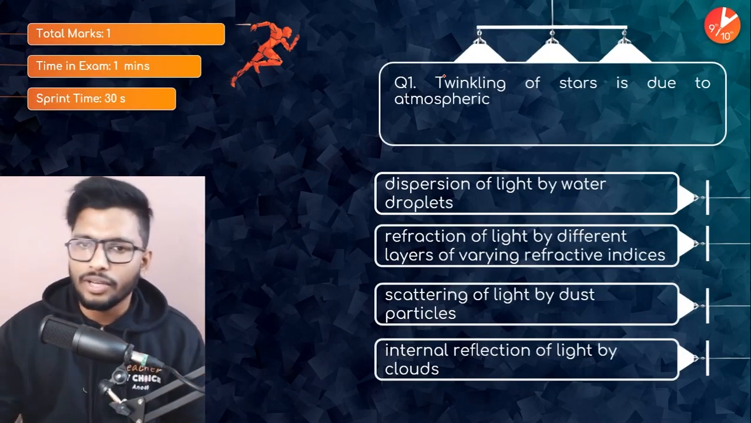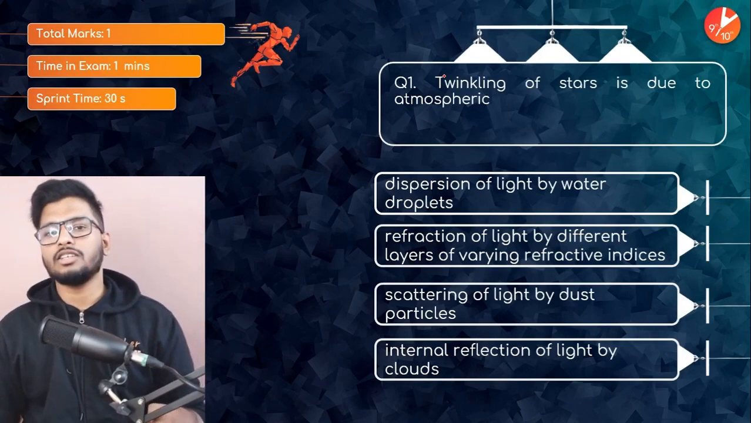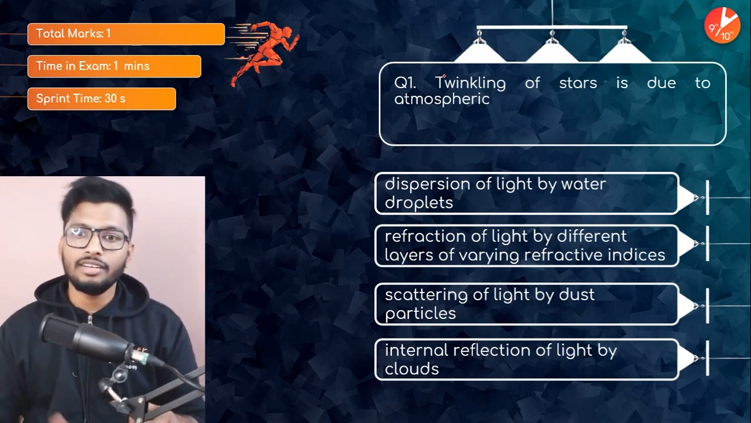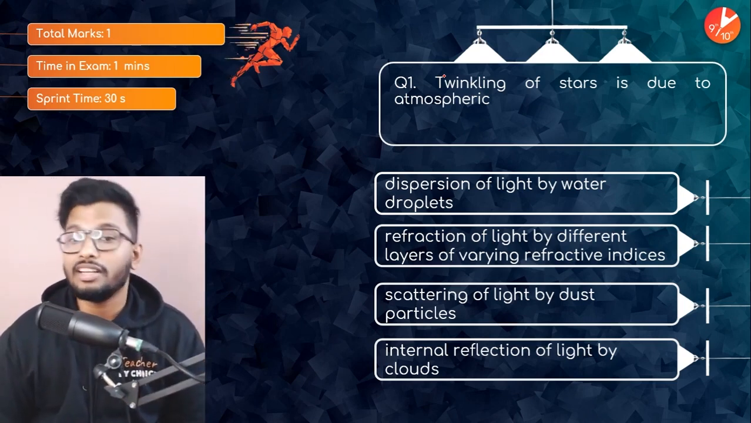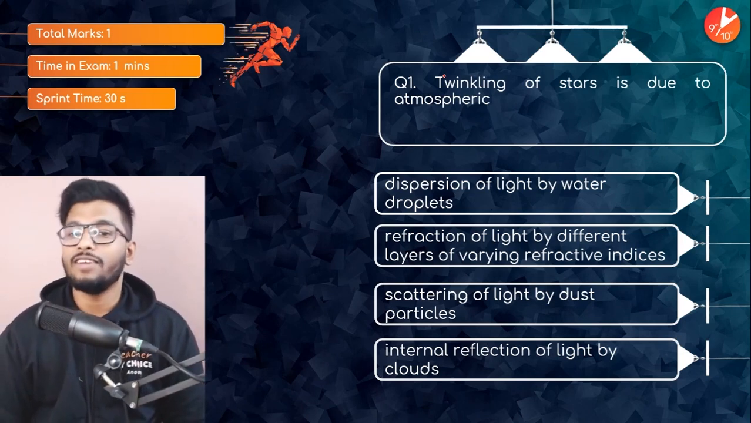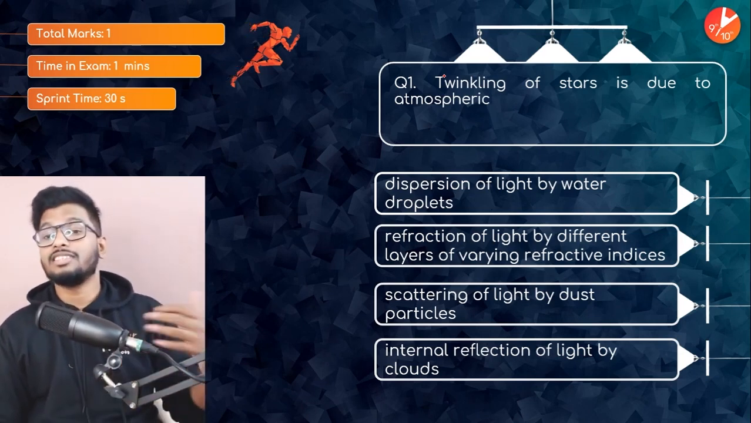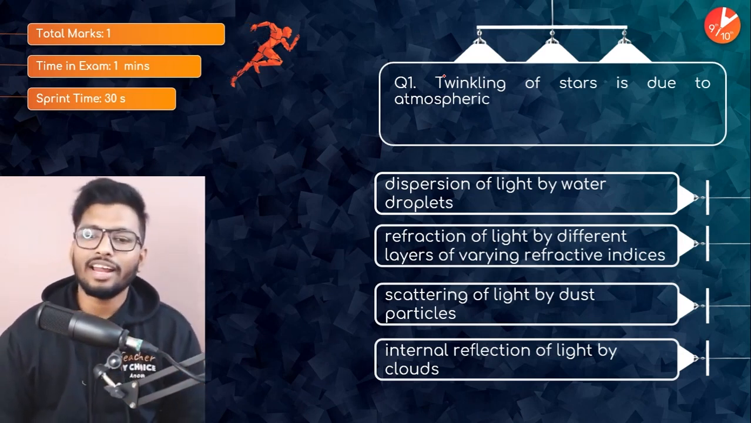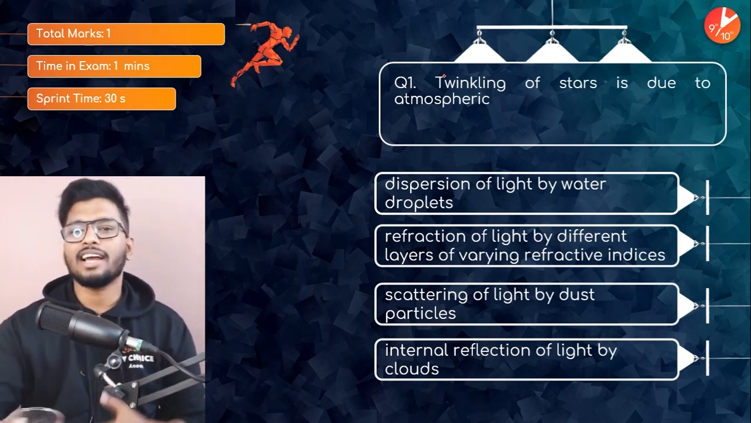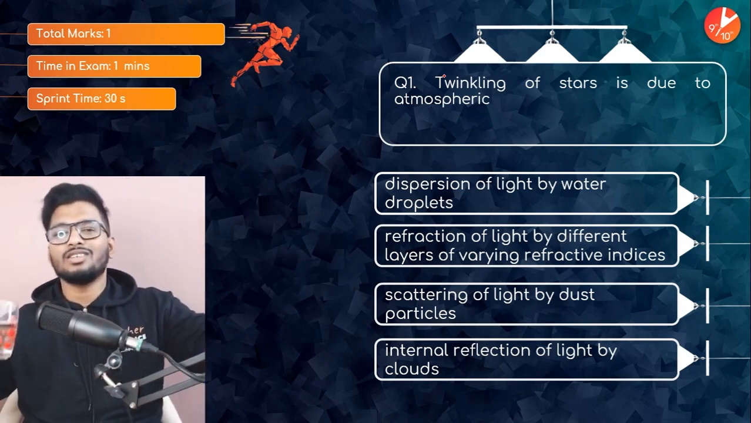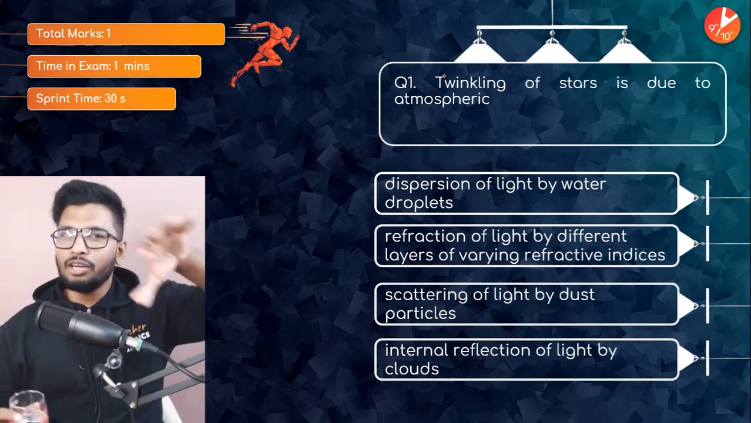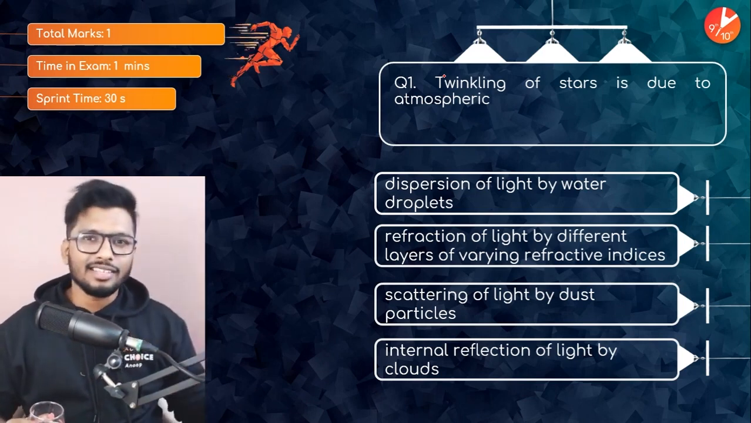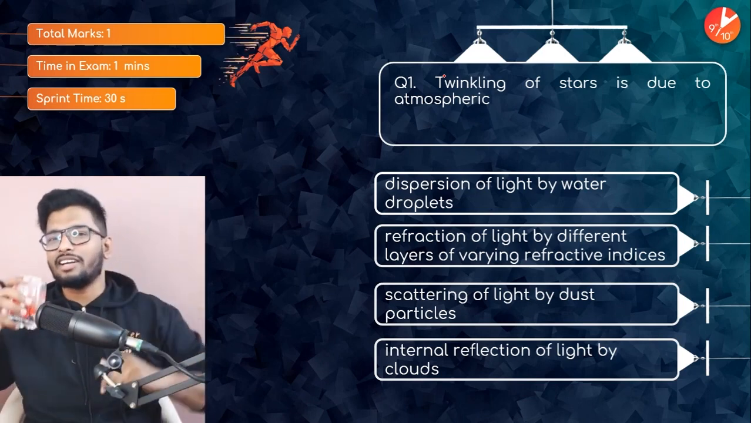Let's go ahead, guys. Here's the question. Twinkling of stars is due to atmospheric what? Dispersion of light by water droplets, refraction of light by different layers of varying refractive indices, scattering of light by dust particles, or internal reflection of light by clouds. What exactly is the reason for stars to twinkle? Very simple question. If you need more time, pause the video and then answer it. I'll give you the answer in 5 seconds after I take a sip of water.